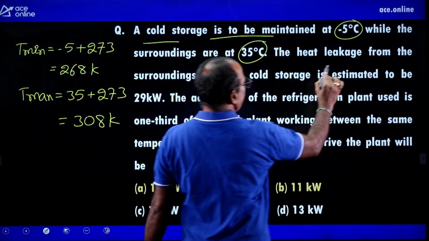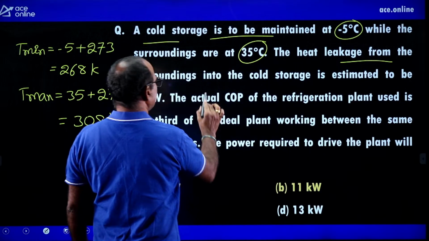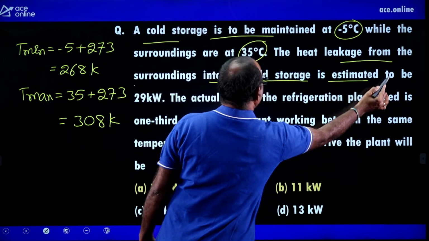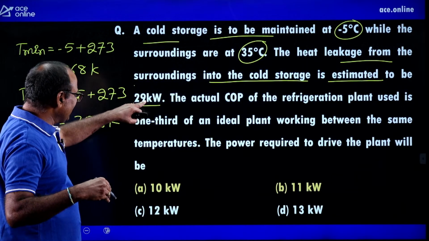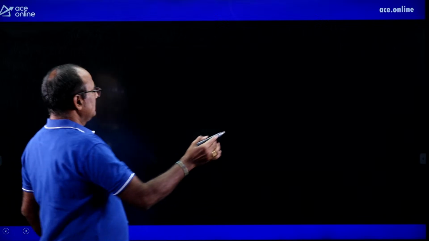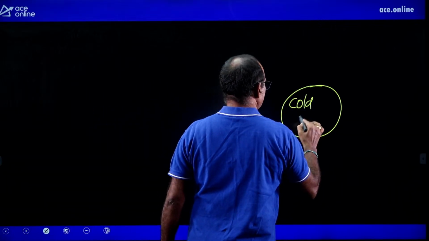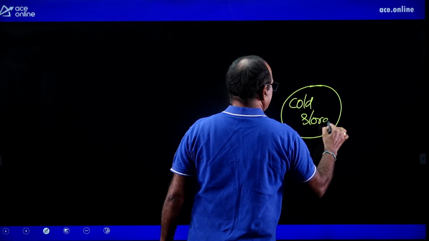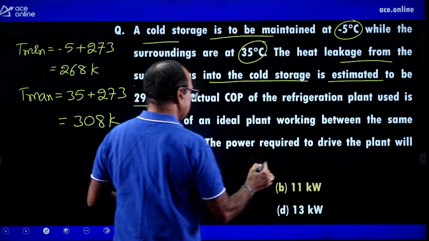The heat leakage from the surroundings into the cold storage is estimated to be 29 kilowatts. That means the amount of heat leaking. Let us take the cold storage. This is the cold storage. For this cold storage, continuously heat is leaking. How much is leaking? 29 kilowatts.